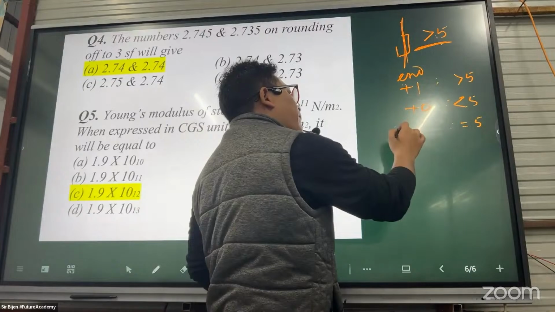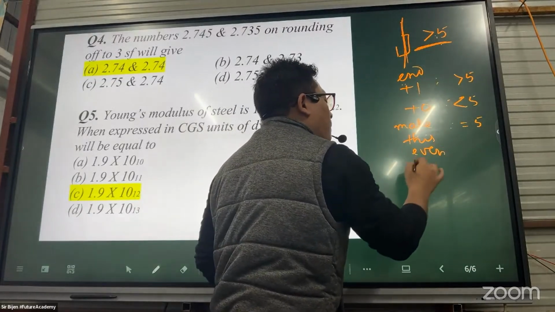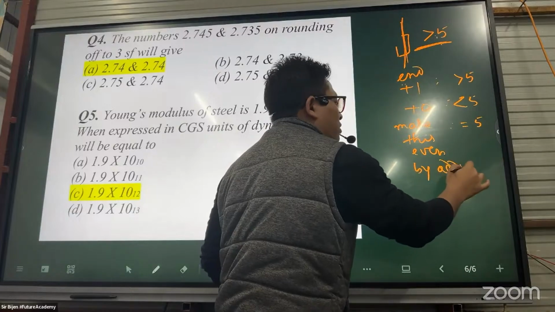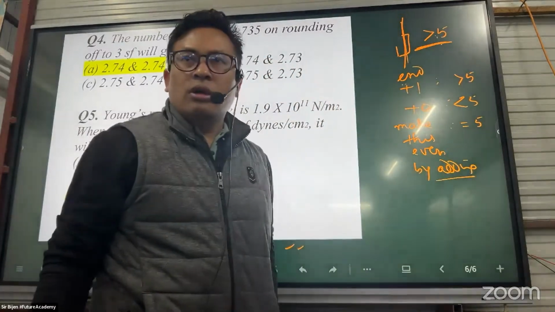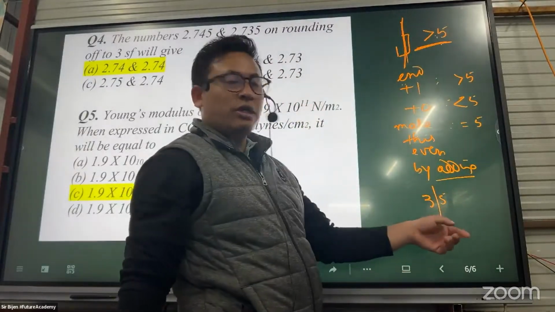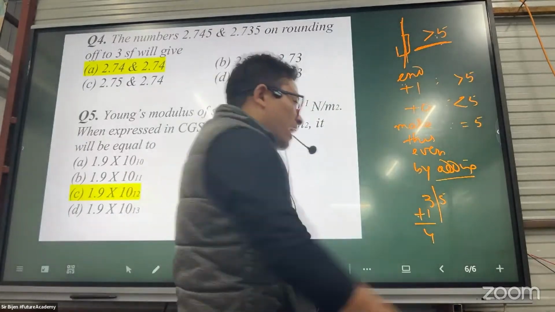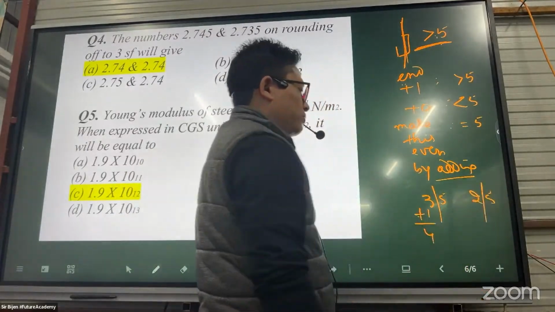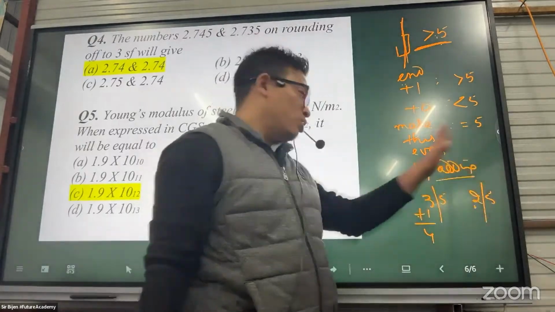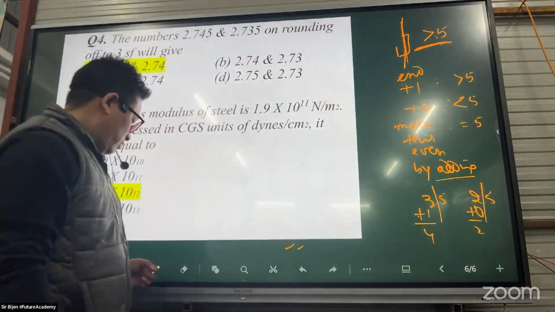Make this even, by adding, not by removing. If the digit to be removed is exactly 5, then you should check the last digit and make it even. If it is 3 5, to remove this 5 you should add plus 1. If it is 2 5, it is already even, so no need to add anything.